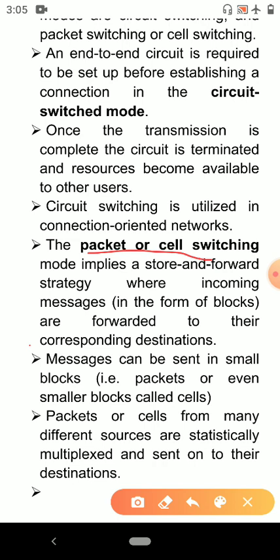Hence, the message is divided into packets which comprise variable length blocks of data with a tight upper bound limit, or a cell which incorporates a fixed length block of data. Packets or cells from many different sources are statistically multiplexed and sent onto their destinations.